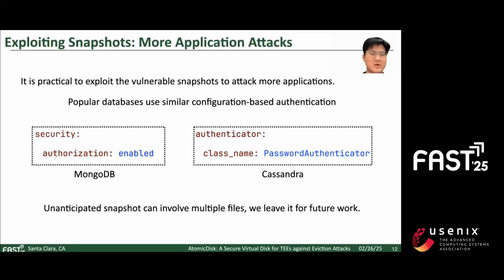And it's practical to exploit this unanticipated snapshot to attack more applications. Popular databases like MongoDB and Cassandra use similar configuration-based authentication. And, more interestingly, unanticipated snapshots can involve multiple files. We leave it for future work.